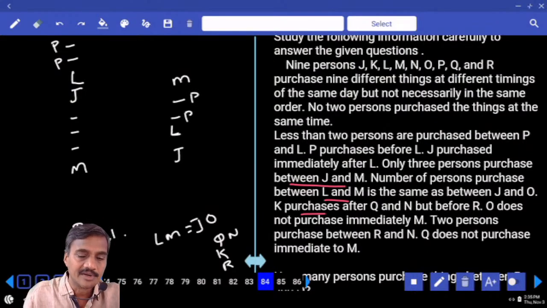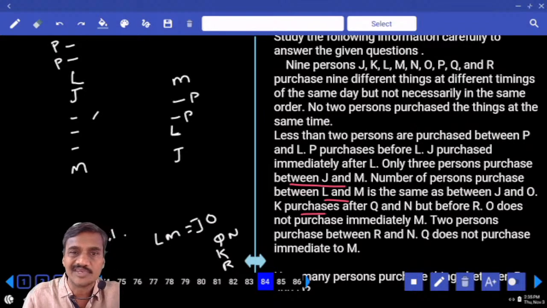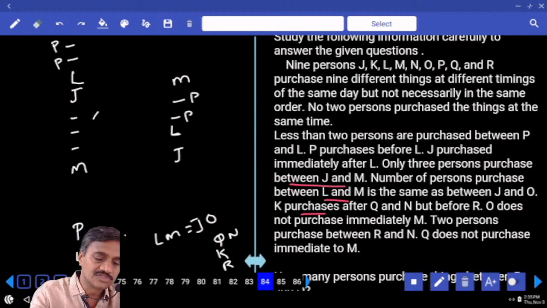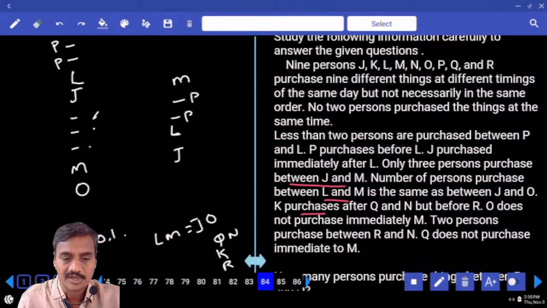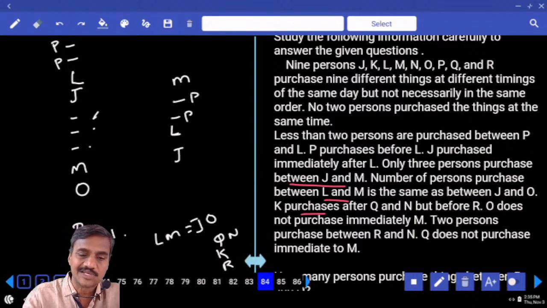Then next one, number of persons between L and M. How many are here? 4. Hence in between J and O we need to have exactly 4 persons. J is here, J and O 1, 2, 3, 4. O will be here. Is it clear? How many persons are there? 1, 2, 3, 4, 5, 6, 7, 8, 9 persons. Number of persons between M and L, there are 3. Hence in between J and O there must be exactly 3. Hence in this case 1, 2, 3, O must be at the bottom.